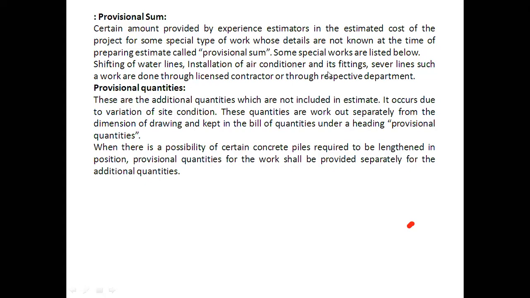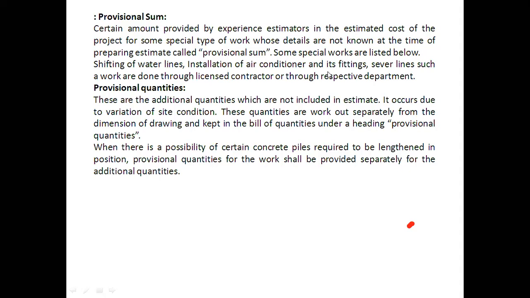Or previously I have decided to go with a straight flight or a single stair. Okay, but now I have decided for the dog leg staircase or open newel staircase or any other circular type staircase.